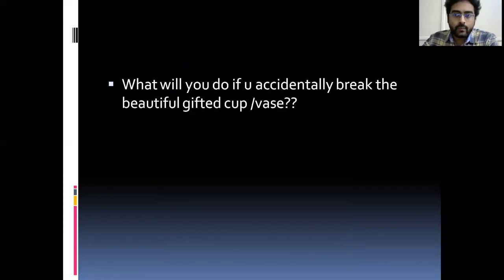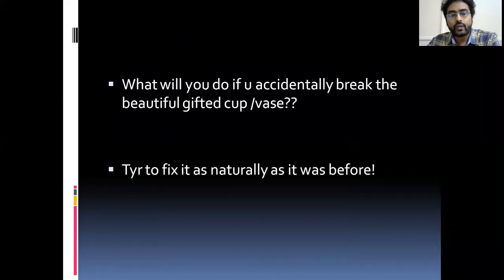Let's come to the treatment part. What will you do if you accidentally break a beautiful gift given to you? That is a cup or vase, a flower vase. What will you do? You will try to fix it. Yeah, that is right. Try to fix it as naturally as it was before. The same way, if the bone breaks, you have to fix it naturally. That is, you should regain its original anatomy so that its function will come to act normally.